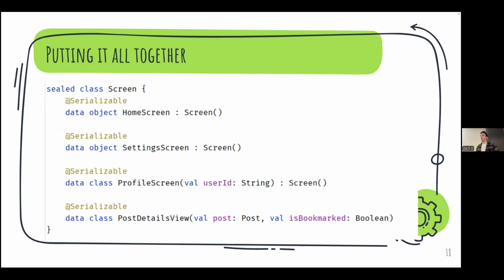So we're going to get a lot more in depth into this on Wednesday, because Wednesday's whole demo is dedicated to navigation. But yeah, does anyone have any questions on what this means?